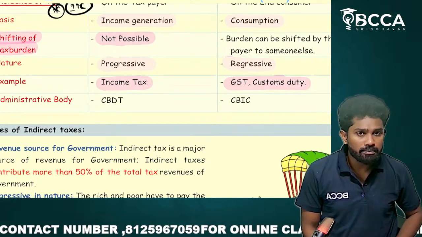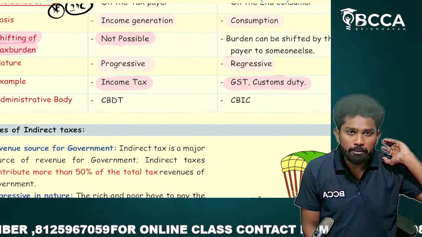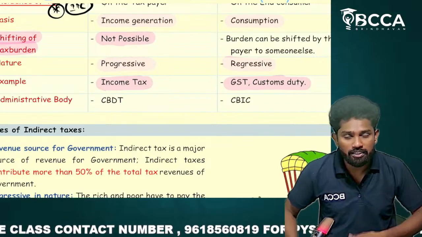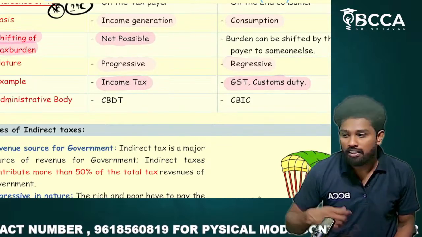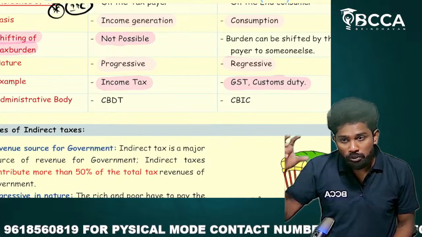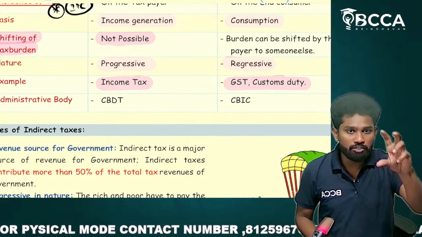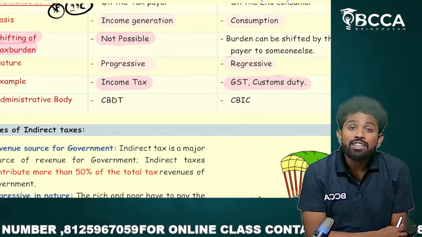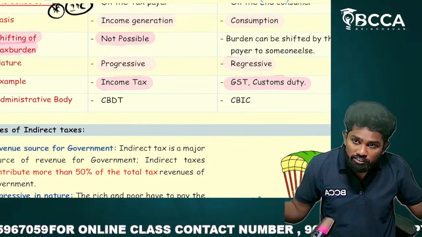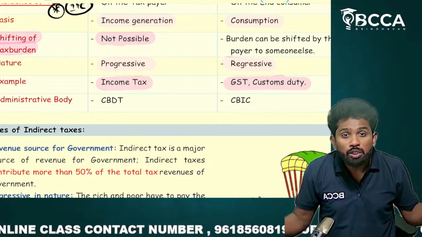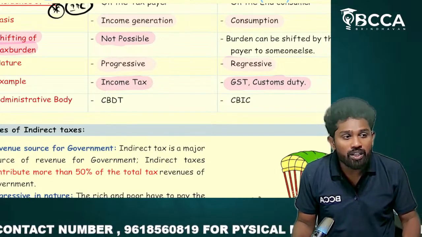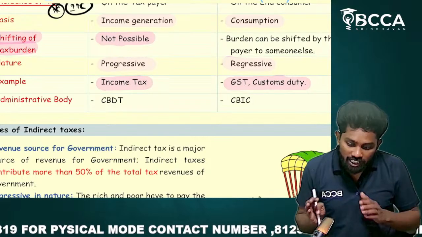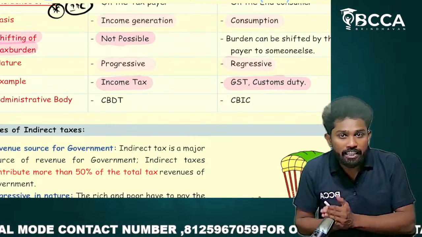But there is a red light and you went. You didn't even focus on everything. Then the traffic constable is there, someone who is looking at you, will take a picture of your bike or vehicle, and then he'll send a challan. For traffic control there is already an act. But who is the one actually at ground level checking whether we are following or not? Traffic constable. The same way, there is the indirect tax system and direct tax system.